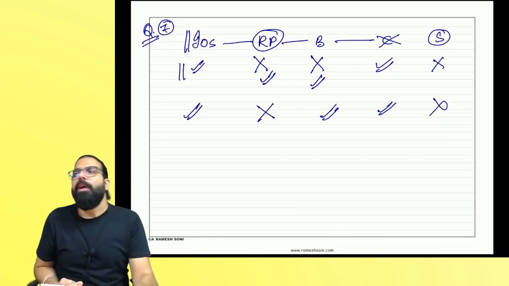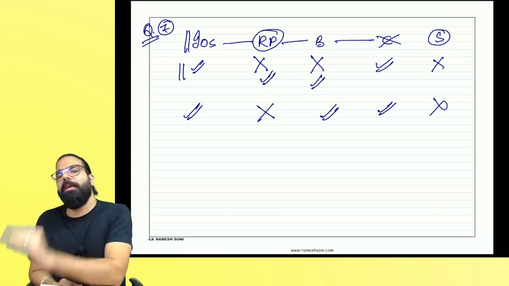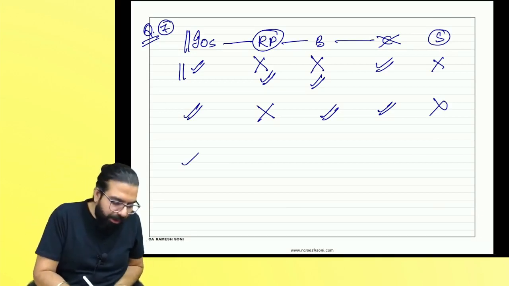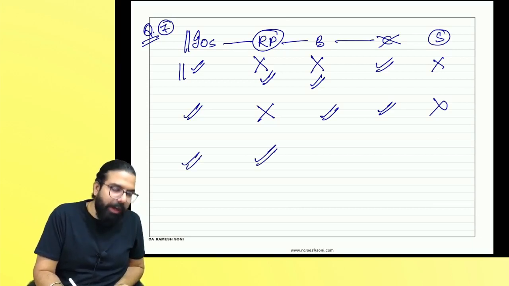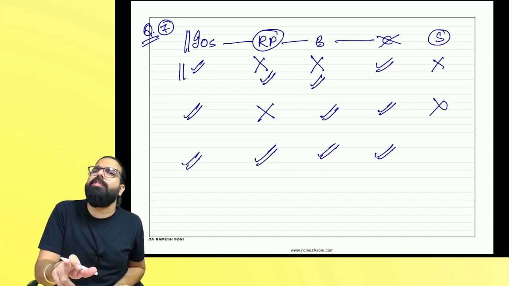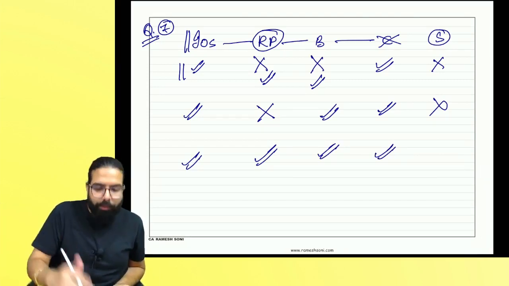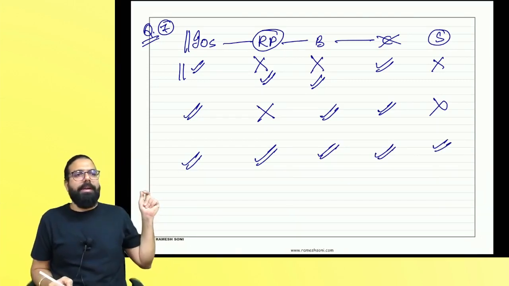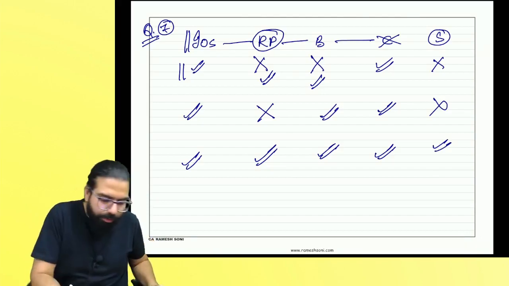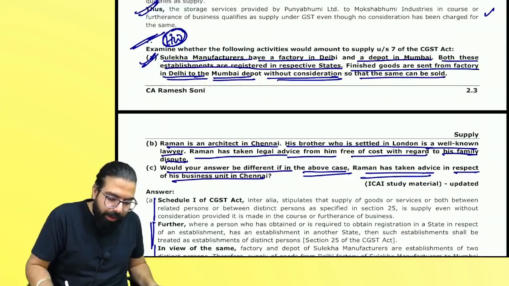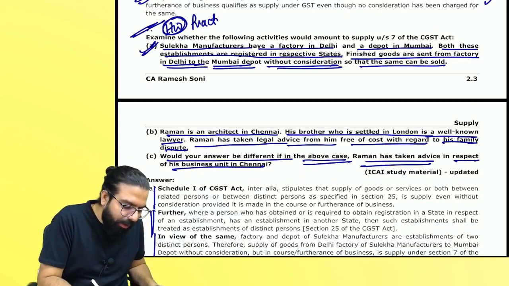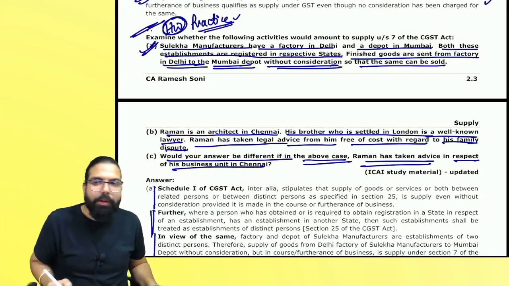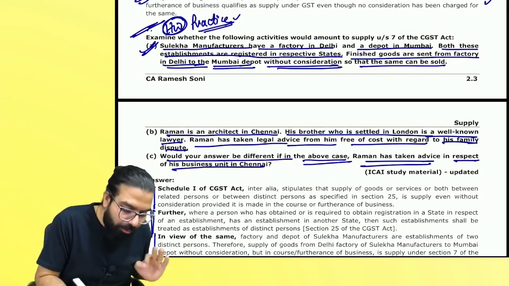My question, what if it was imported from a dependent brother for business? Importation of service, related person, business and without consideration. Sir, if it is with consideration, it is supply. Without consideration also it will be a supply. Are we all 100% clear? Everyone over here now, both the answers you have to practice. Please write and write over here. You have to practice and go. Today it's your homework. You have to practice.